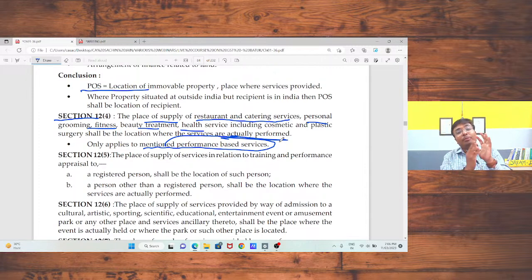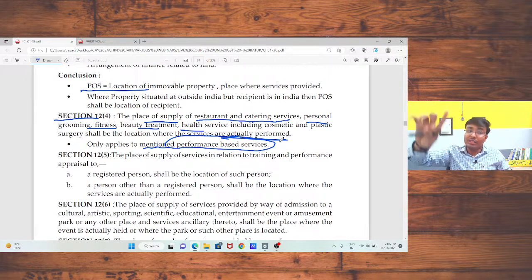Okay, I am going to a beauty parlor in Mumbai, Maharashtra, from Rajasthan. I am also registered in Rajasthan, although the place of supply will be Maharashtra because the service is performed at Maharashtra itself. So CGST and SGST should be charged. Is that okay, sir?